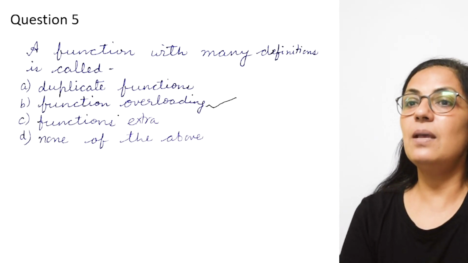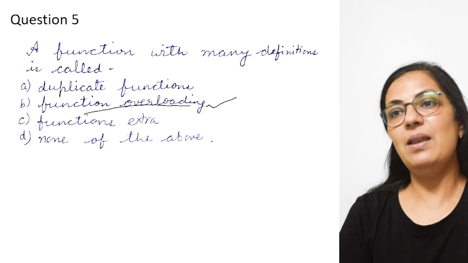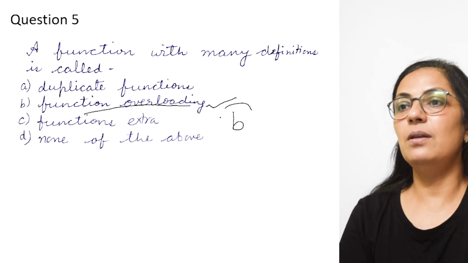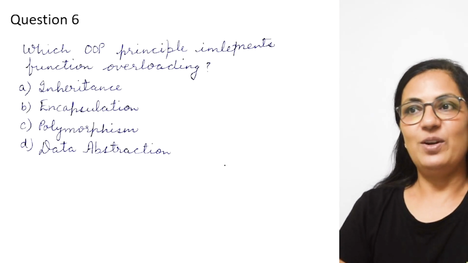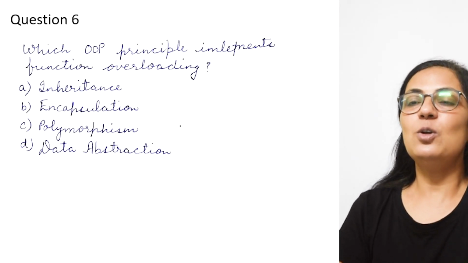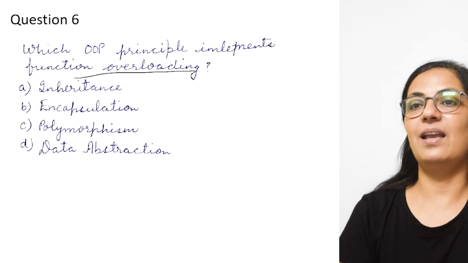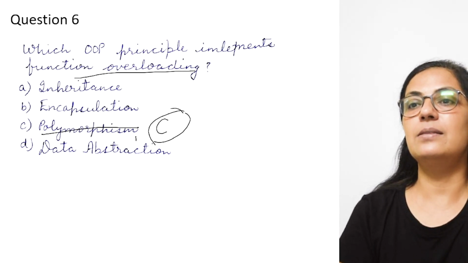And this concept of object-oriented programming is known as polymorphism, right? So the correct answer is option B. Same as what I explained to you. Which object-oriented principle implements function overloading? The correct answer is polymorphism. Option C is the correct answer.